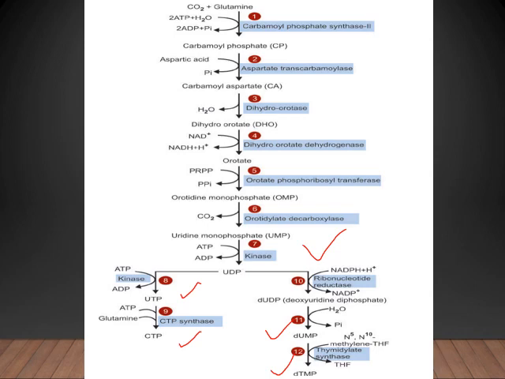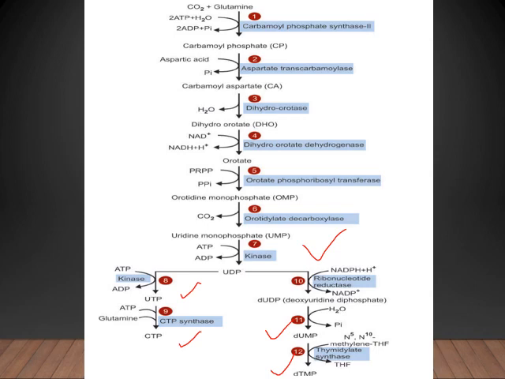So remember, UMP is the first pyrimidine nucleotide synthesized, which undergoes phosphorylation to form UDP by a kinase reaction, and the donor of phosphate is ATP. Further from UDP, these derivatives will be synthesized: uridine triphosphate, cytidine triphosphate, deoxyuridine diphosphate, and deoxythymidine monophosphate.